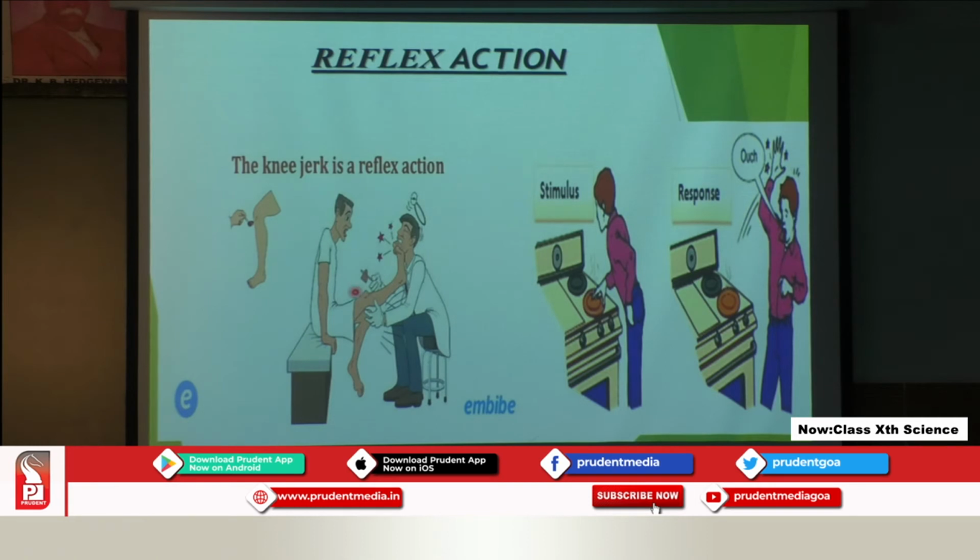Is he doing this intentionally? No, it just happens all of a sudden. It's automatic. Such a response, which occurs without our knowledge and just suddenly happens, is called a reflex action.